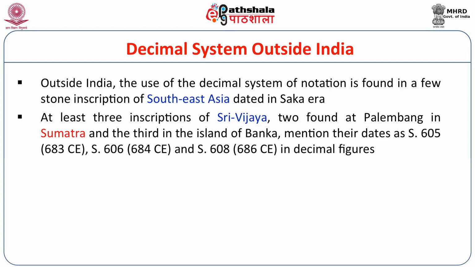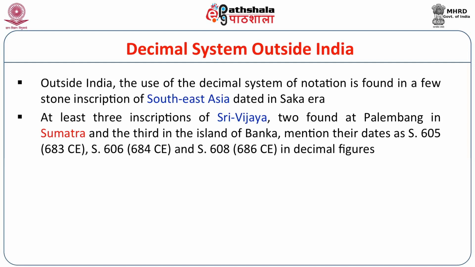The other one is Saka era 606, equivalent to 684 Common Era, and the third one is Saka era 608, equivalent to 686 Common Era, and all 3 inscriptions use decimal figures.